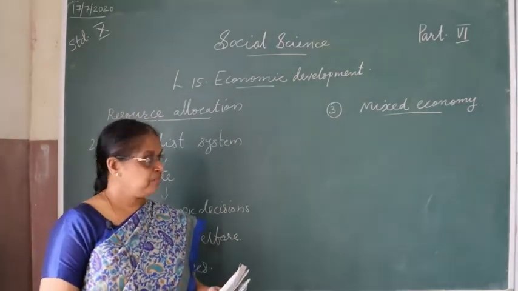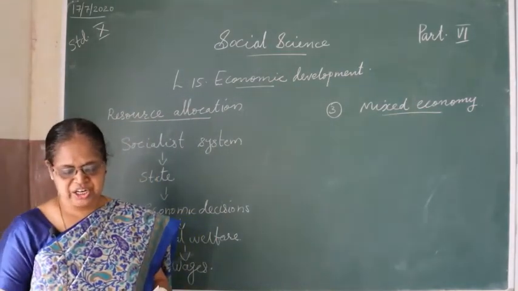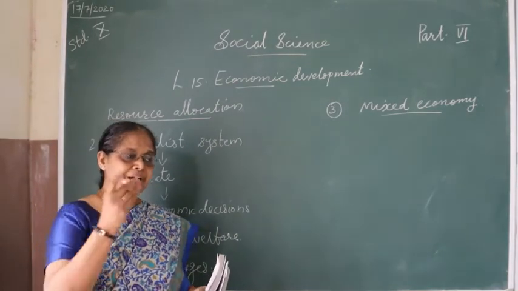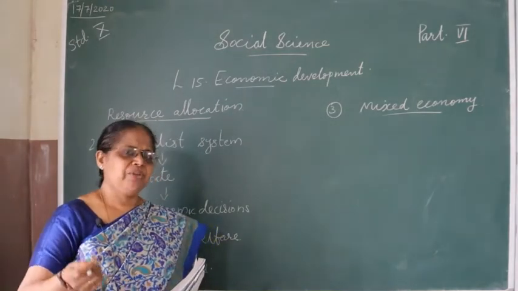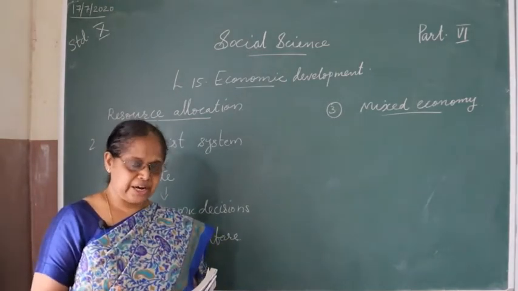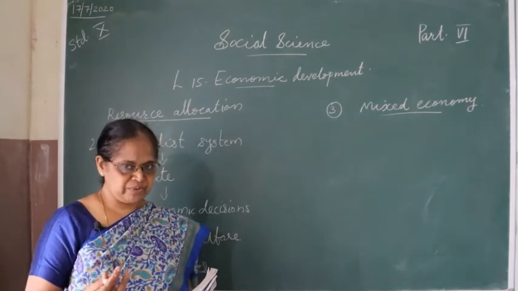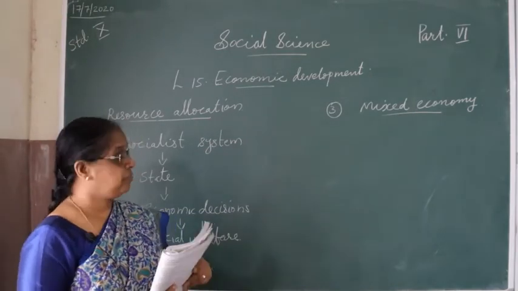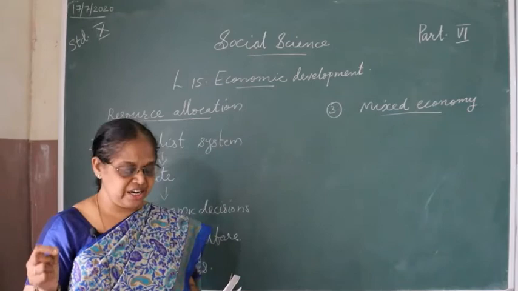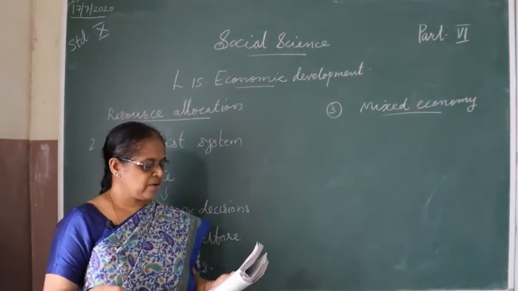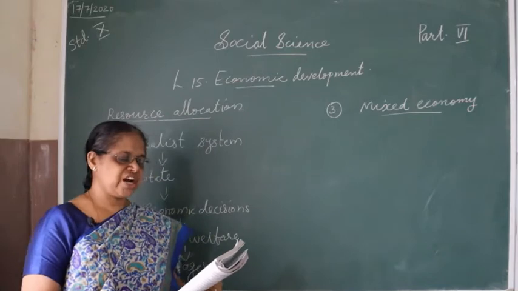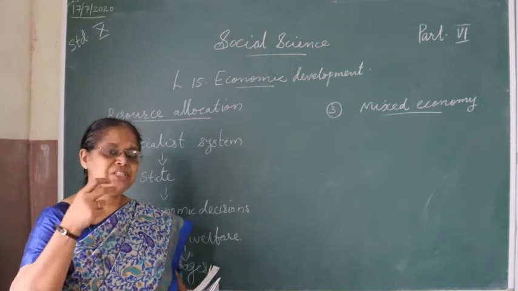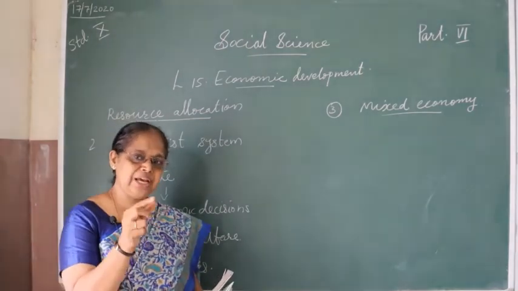Because of production according to the requirement of the society, unimportant and luxurious items are not produced. In the market mechanism we have seen that the producer produces the luxurious items which give him more profit. Here luxurious items are not produced. Instead, the items required by the society are produced. Second, as the decisions related to production are taken by the state, wastage of resources is not there. How much resource is needed, that much only is used here.